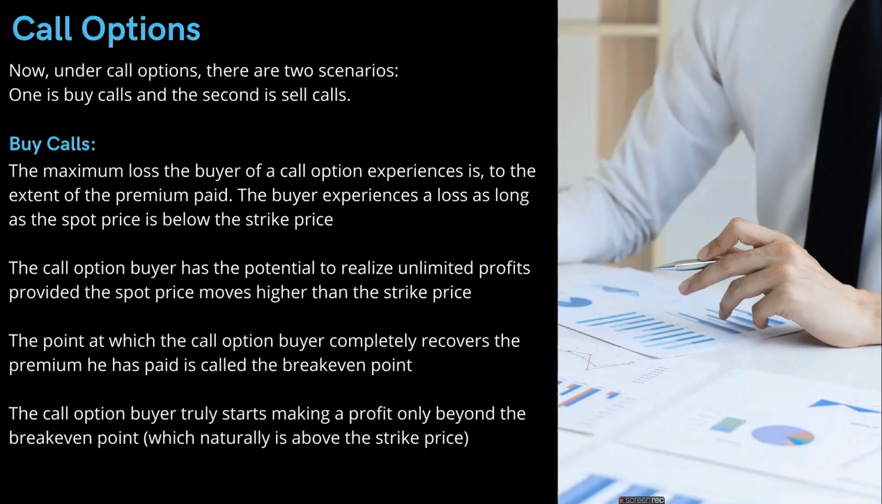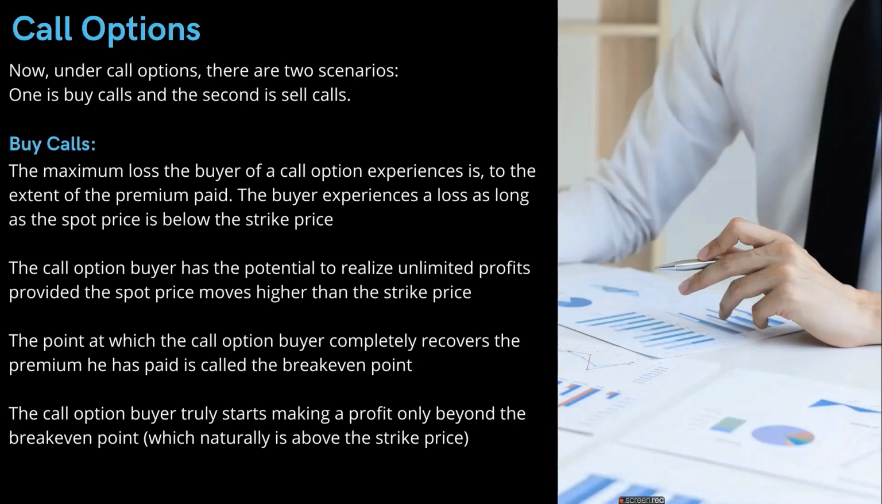In a call option, the buyer has the potential to realize unlimited profits provided that the spot price moves higher than the strike price. In buy calls, since we are paying a premium, when the strike price and the spot price are equal, we are still at a loss of the amount of the premium. So the break even point comes after some amount. If we are paying a 6 rupee premium, the break even point would come at the strike price plus the premium amount. That would be the break even point.